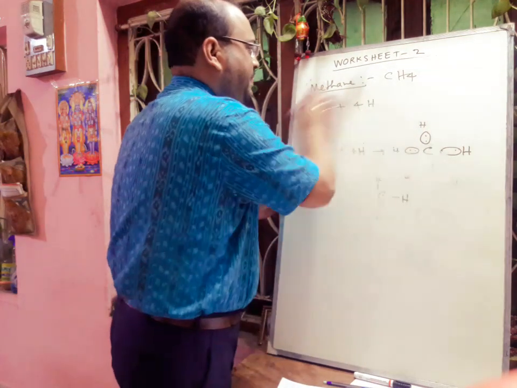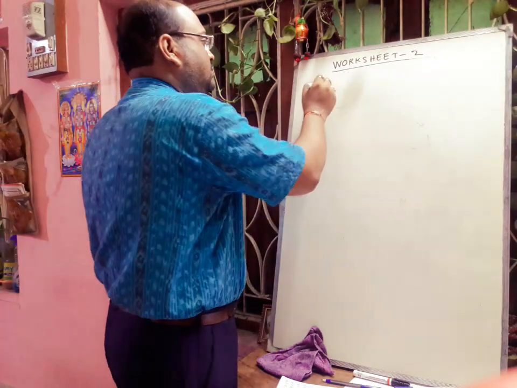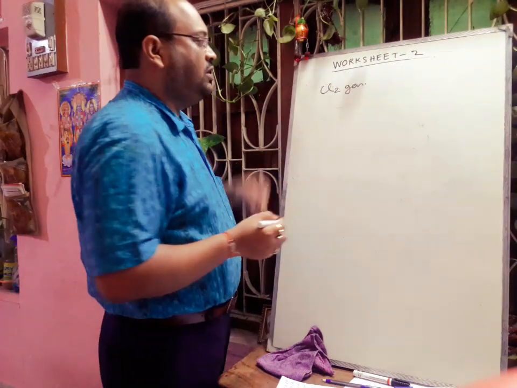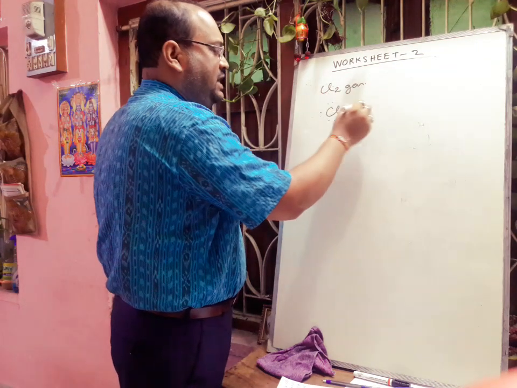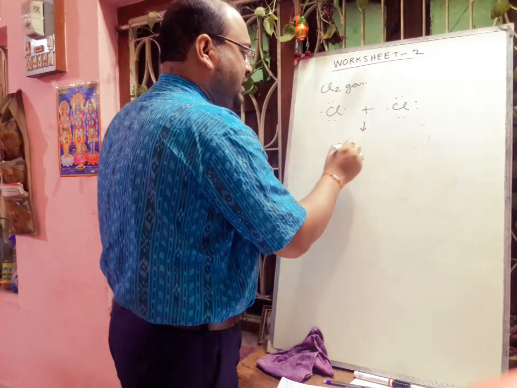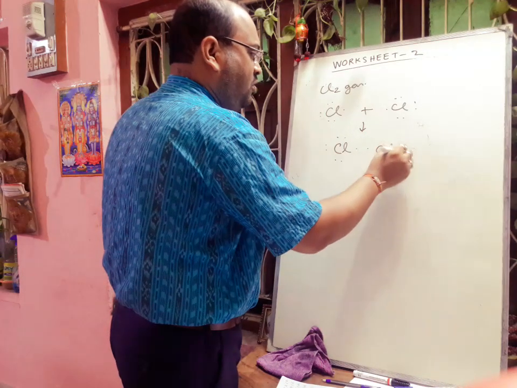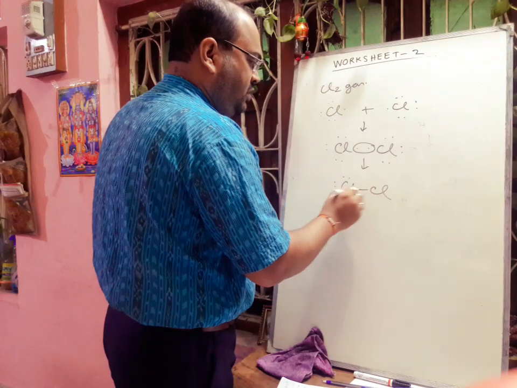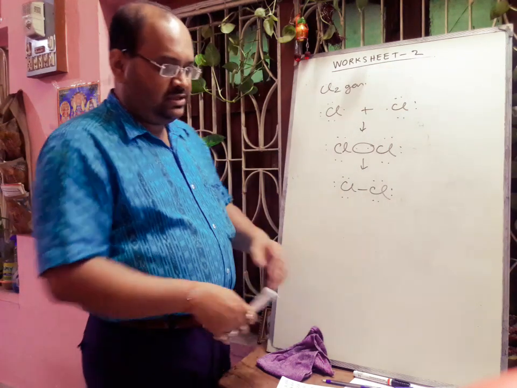Next one is chlorine gas. Here chlorine molecule in valence shell has 7 electron. Another chlorine molecule in valence shell there is 7 electron. So definitely there will be sharing of electron and formation of covalent bond. And in this way we can show the formation of chlorine molecule or chlorine gas. So the type of bond is covalent.